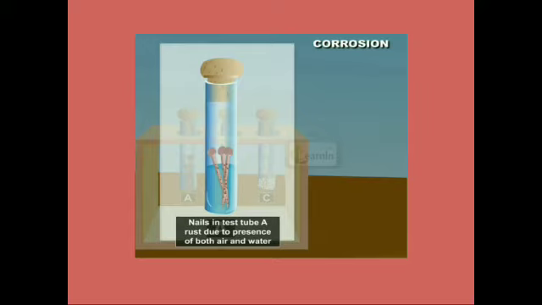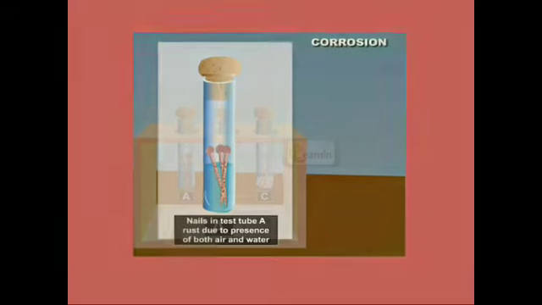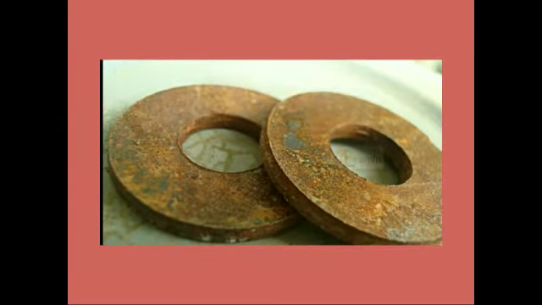If air is not there, only water is present, then also rusting is not possible. And if only air is there, no water, then also rusting is not possible. So we can say that rusting or corrosion happens when metal reacts with air and moisture, air and water.